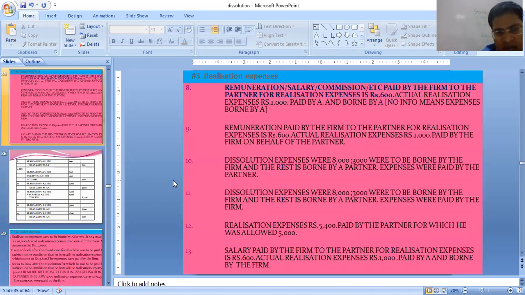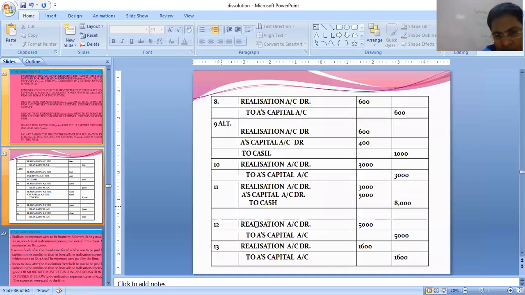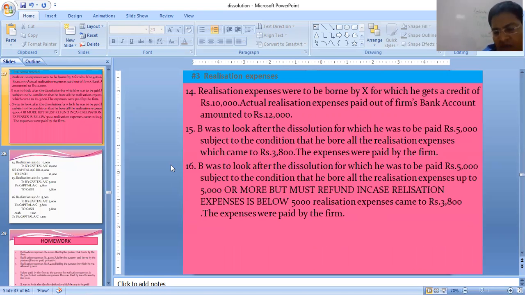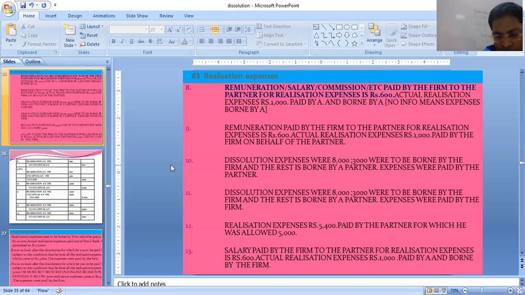Next, number 12, realization expenses 5400 paid by the partner, for which he was allowed only 5000. That I already told you, but once more, he was only allowed 5000, so the entry will be for 5000 only. See, realization to A's capital 5000. How much is he paying extra? That is from his own pocket. He is bearing it. If he is bearing, he is paying, there will be nothing to write in the books.